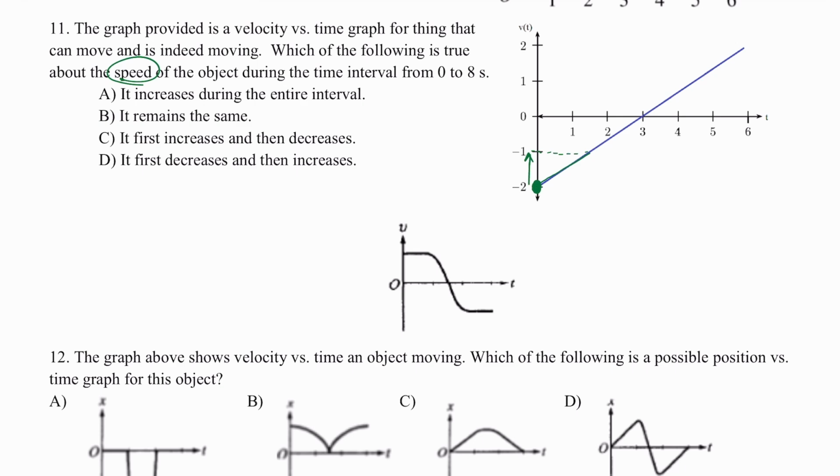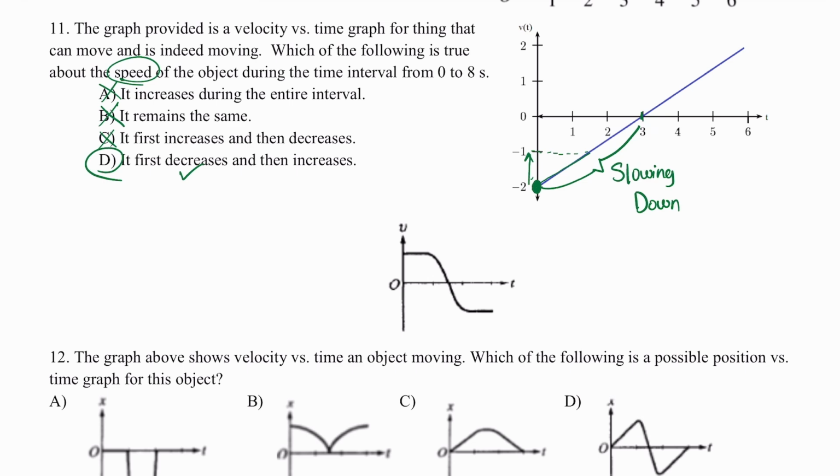Whenever your velocity is getting closer to 0, you are slowing down. So that means from t equals 0 all the way to t equals 3 seconds, my object is slowing down. So it first decreases. It does not first increase, and it does not increase during the entire interval. And it's not remaining the same either. So immediately, letter D is my answer.